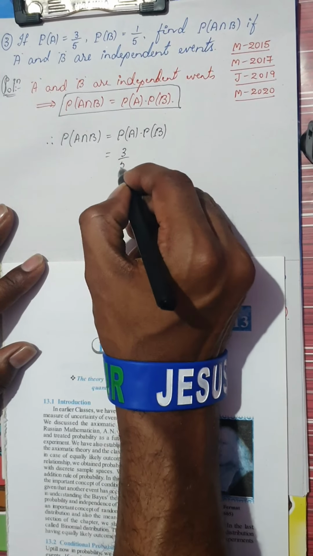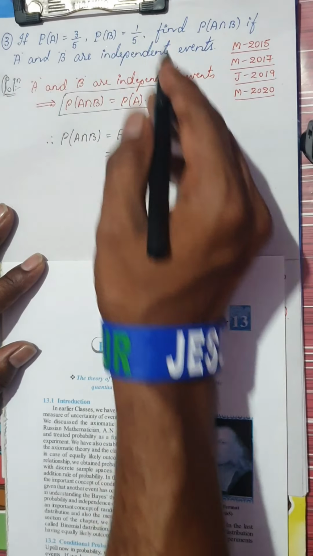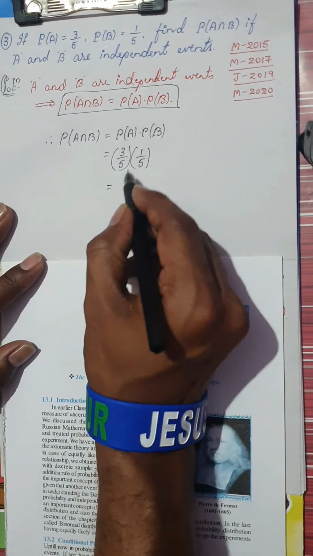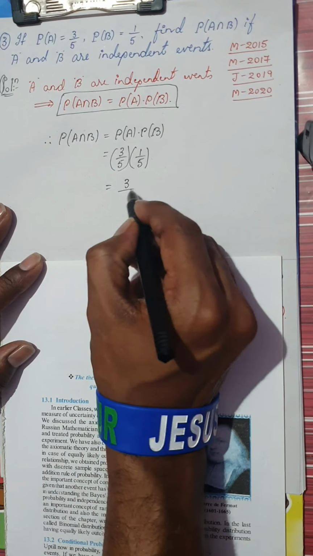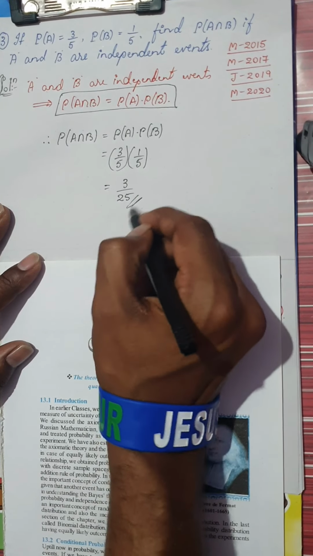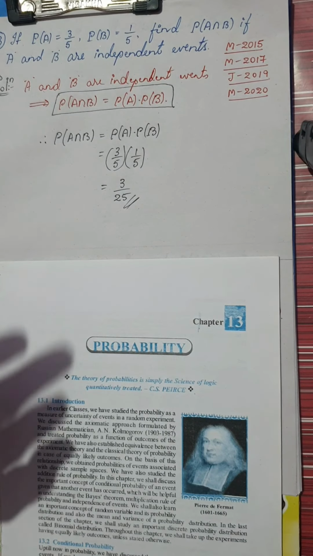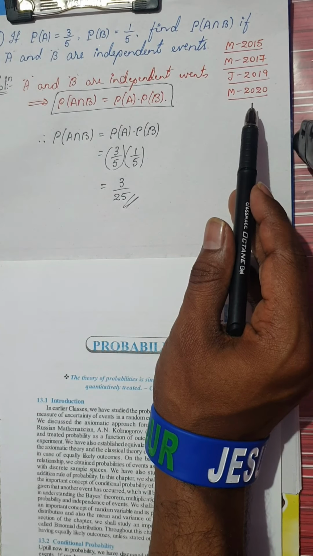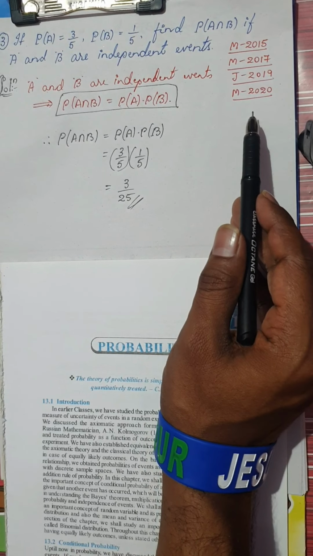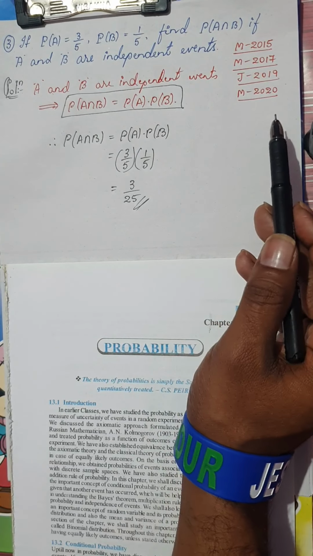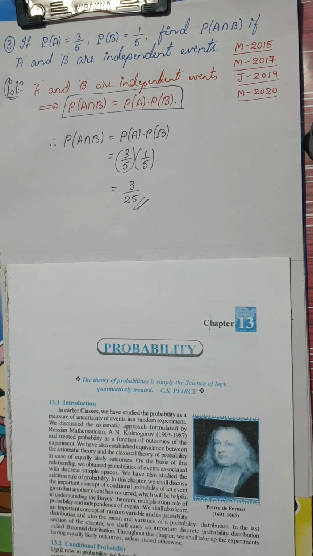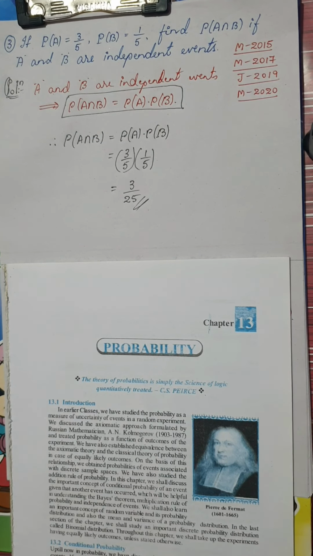He has given it as 3 by 5 and P of B as 1 by 5. So this is nothing but 3 ones are 3 and 5 fives are 25. Remember, such an easy question has been asked 4 times. So there are chances of it being repeated again. If it is repeated, you are lucky enough because it's a very simple question and the solution is as easy as the other one.